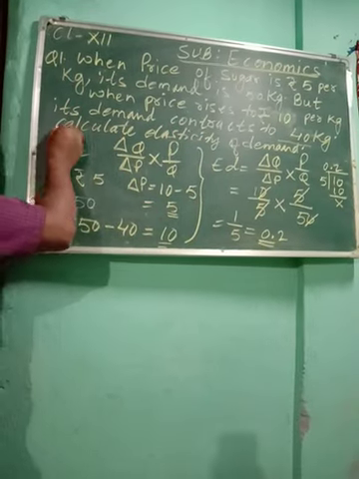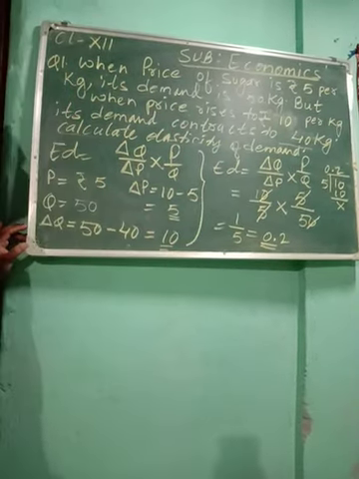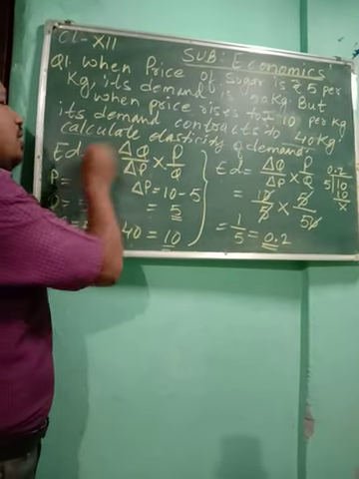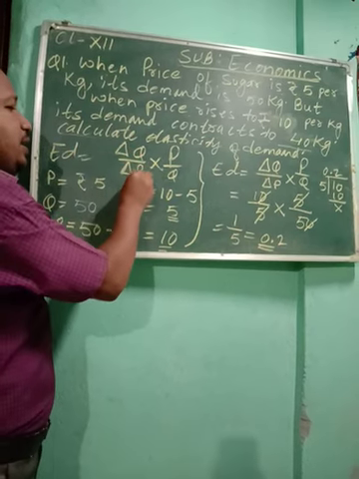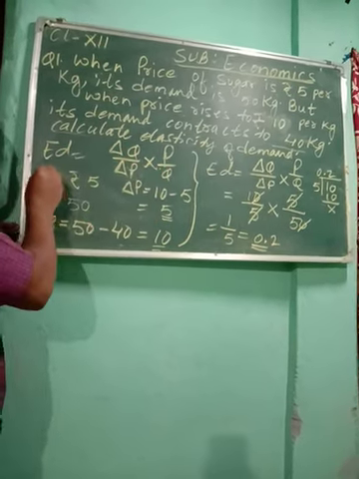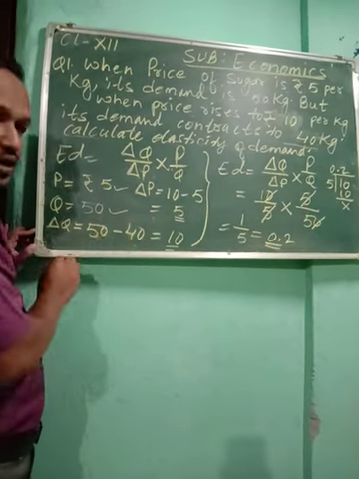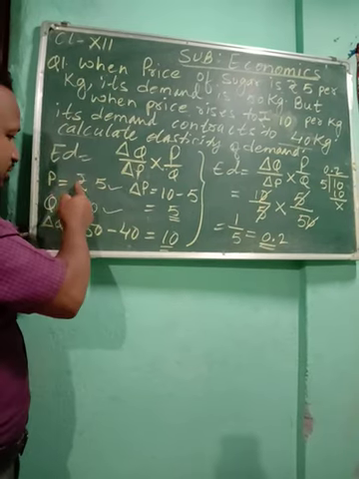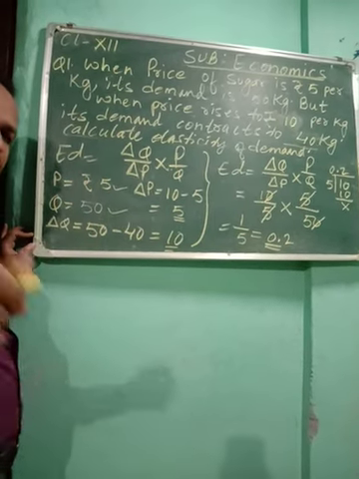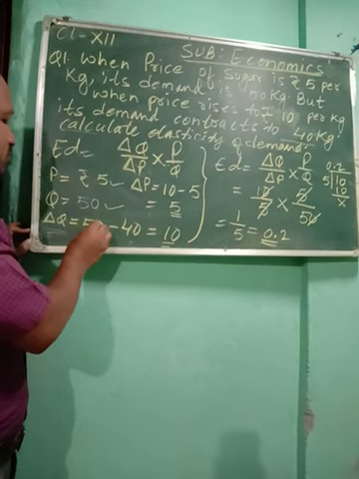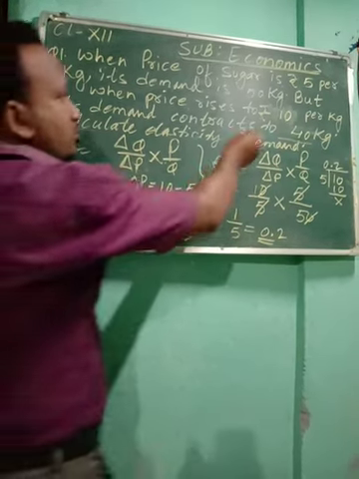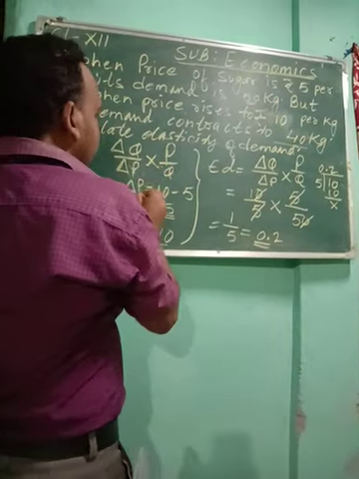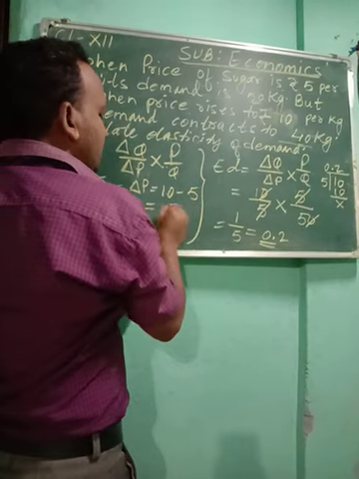So we have to calculate the elasticity of demand. To calculate it by the percentage method, the formula is elasticity of demand equals delta Q by delta P into P by Q. P means initial price, Q means initial quantity, which are given already in the question. The first price and the first quantity are your original price and original quantity, or we can say initial price or initial quantity. Delta Q is the change in quantity, so 50 minus 40, that is 10. Delta P, price, 10 minus 5, that is 5.